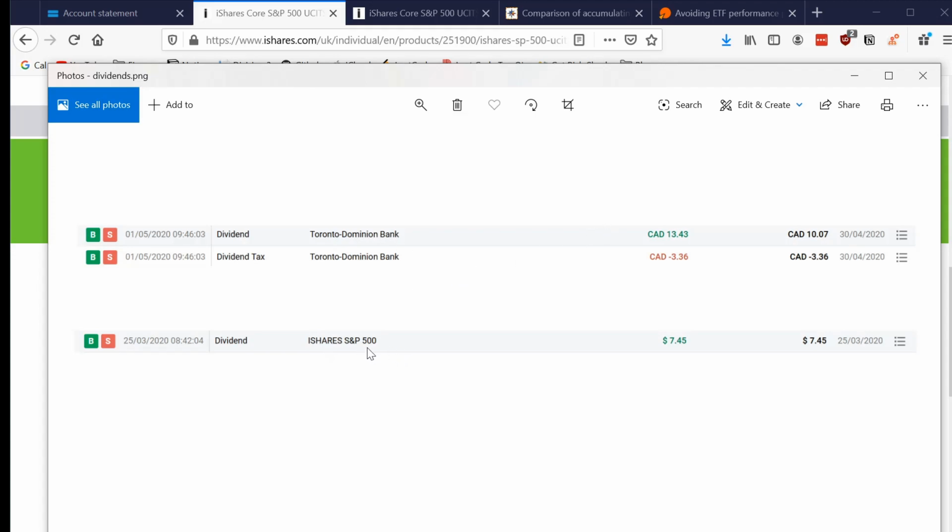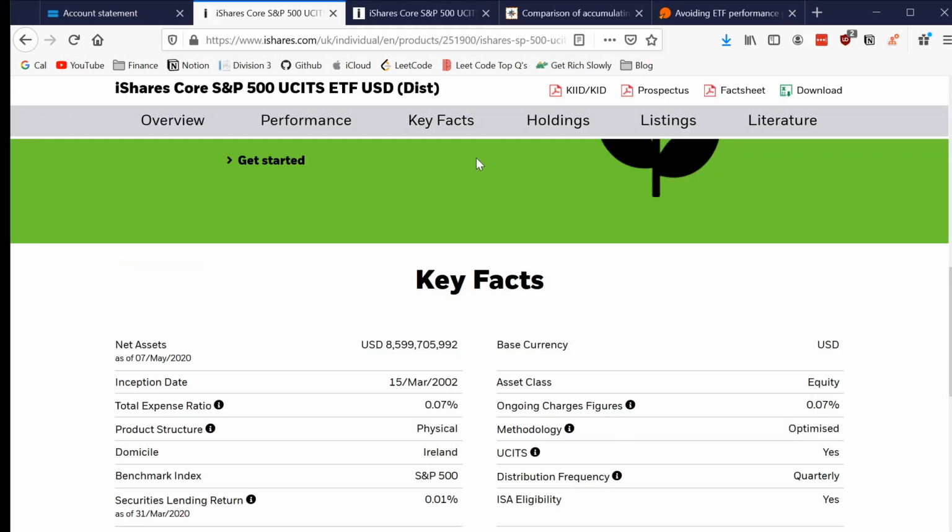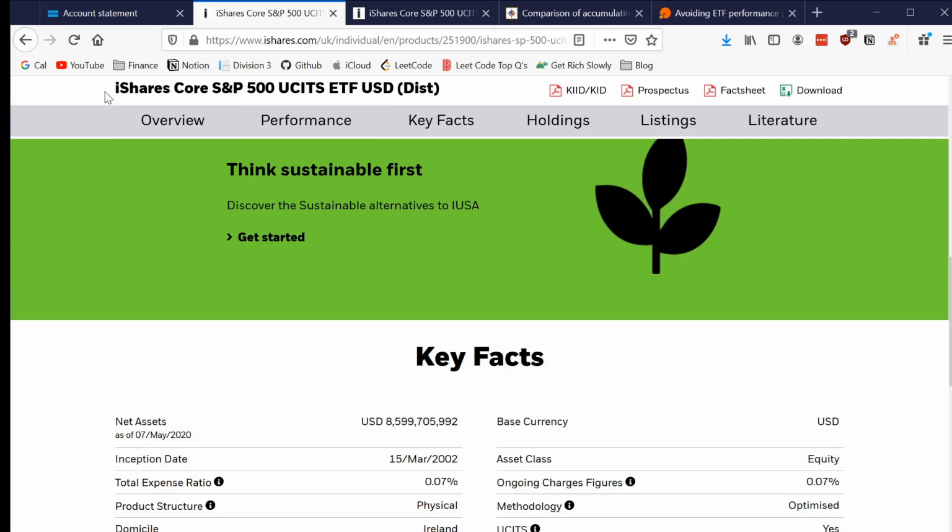I also have a dividend from an ETF. This is a different ETF from the one I showed in one of my previous videos, but I will go through it. You can see this is a dividend of $745. Now, something about ETFs: ETFs have two types of dividends. You can see here I'm on this iShares ETF, and then you see the thing in brackets called DIST.